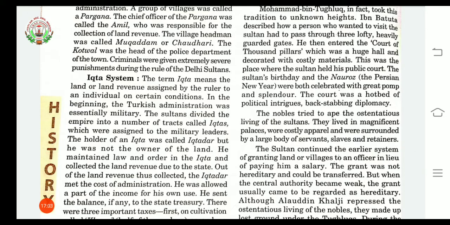The sultans divided the empire into a number of tracts called iqtas. The term iqta means the land granted to the military commanders in lieu of their salaries, and the holders of these territories were known as iqtadars. But they were not the owners of the land. They maintained law and order in the iqta and collected the land revenue due to the state.